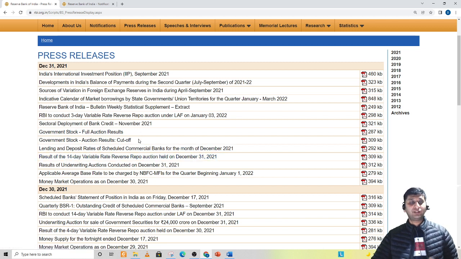So all these will be related to operational data, related to RBI's auctions, repo, reverse repo, all that. So this would be more or less operational data, or they will keep sharing some recurring data like economic data, NPA data, which is of not much use for your exam, at least for objective.